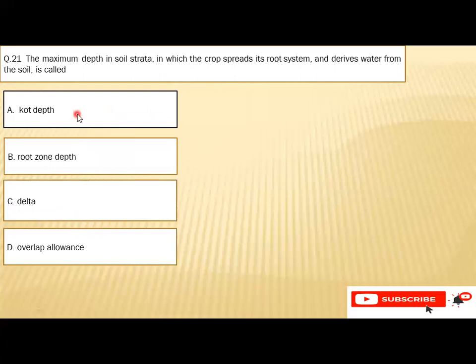Question number 21: the maximum depth in a soil strata in which the crop spreads its root system and draws water from the soil is called A. Coat depth, B. Root zone depth, C. Delta, or D. Overlap allowance. So the right option is B, that is the root zone depth.